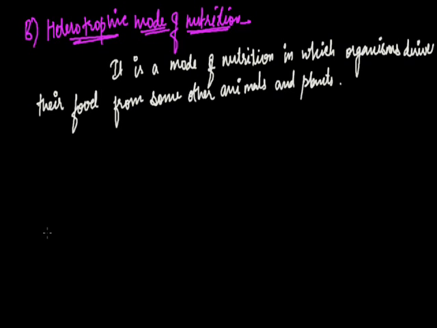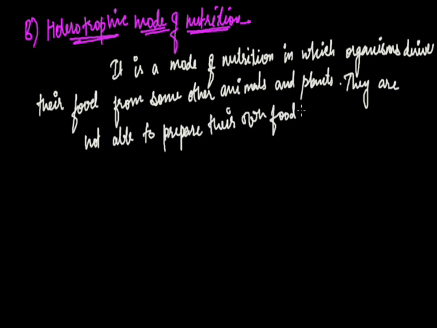It means they cannot prepare their own food. This kind of mode of nutrition is called the heterotrophic mode of nutrition.